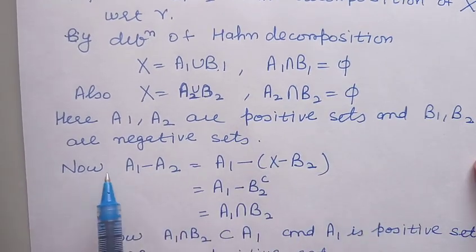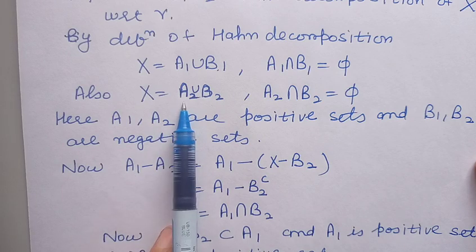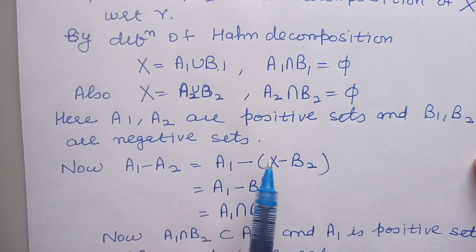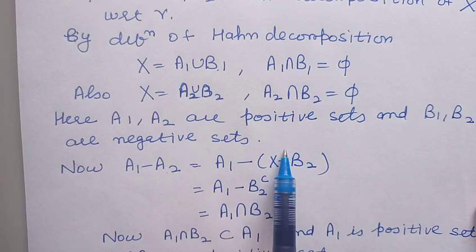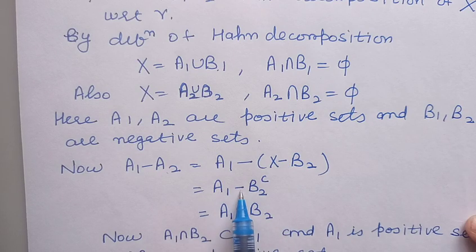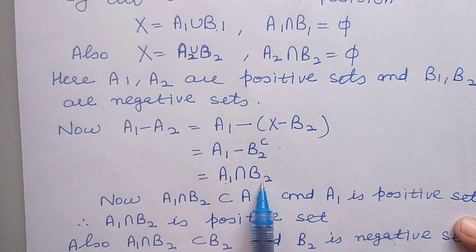Now let us find A1 minus A2. Now from here you can see that A2 is the complement of B2, so we can write A2 as the complement of B2. So A1 minus B2 complement means A1 intersection B2.